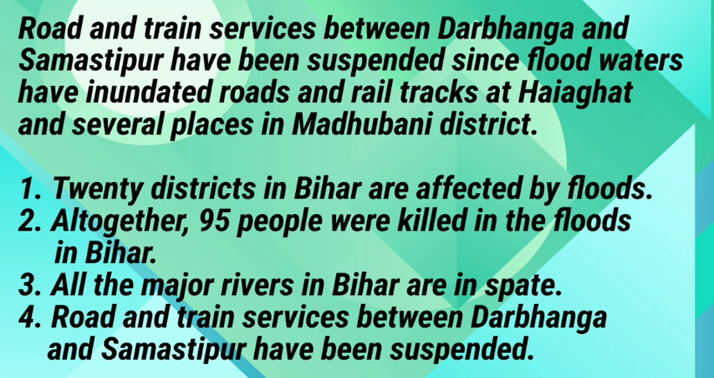1. 20 districts in Bihar are affected by floods. Cross. 2. Altogether, 95 people were killed in the floods in Bihar. Cross. 3. All the major rivers in Bihar are in spate. Tick. 4. Road and train services between Darbhanga and Samastipur have been suspended. Tick.